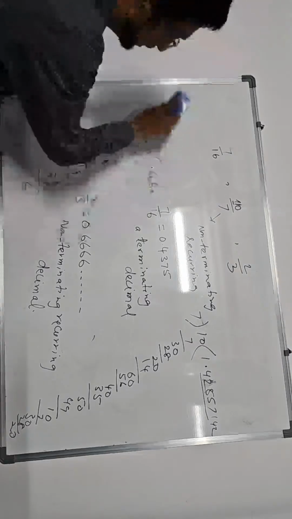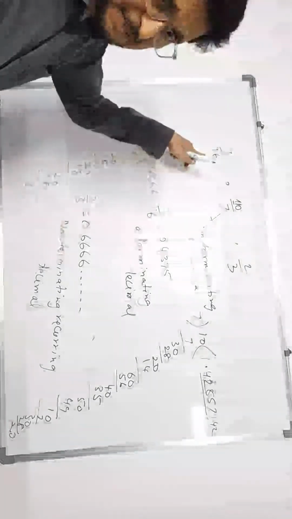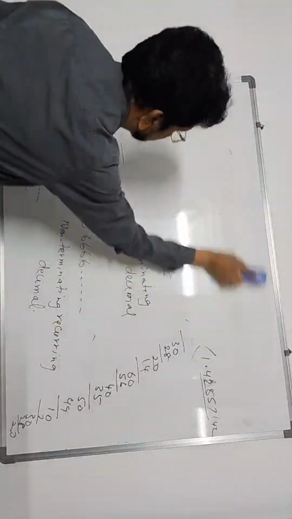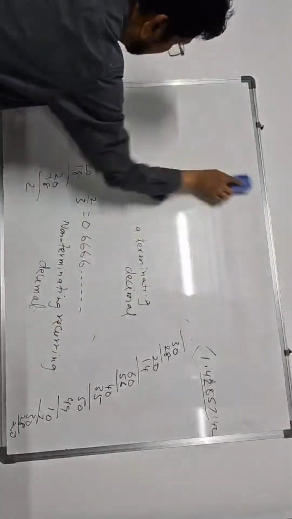Now, this type of decimal: terminating decimal, non-terminating and recurring. Recurring means repeating, because here 0.6666 is repeating itself. It is not terminating. Now, we shall see another number.